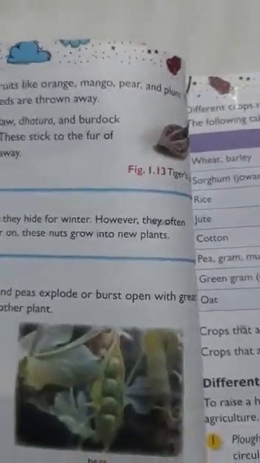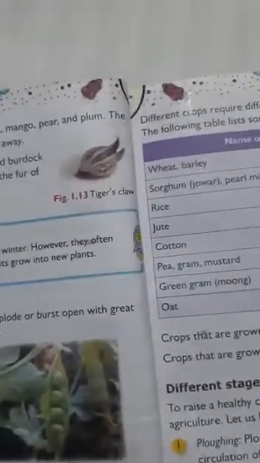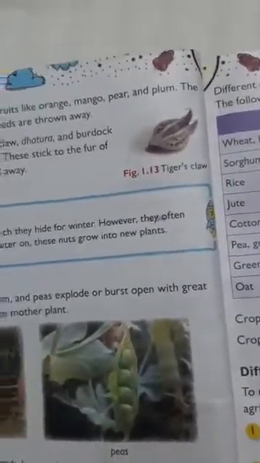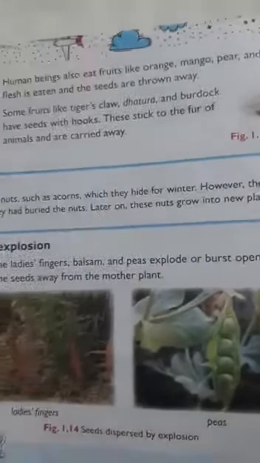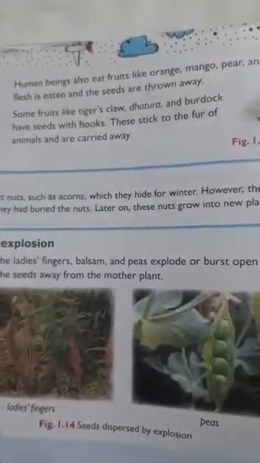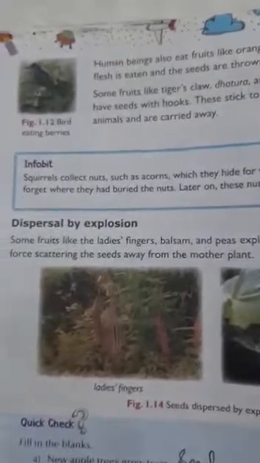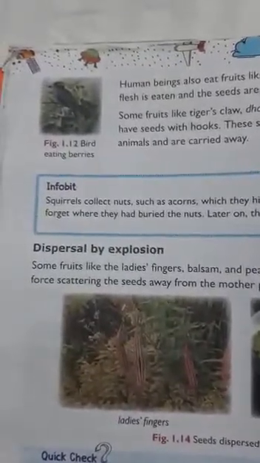In this way the seeds will be dispersed. Even we human beings eat fruits like orange, mango, pear, plum. The flesh is eaten and the seeds are thrown away. After eating, we just throw them off and those seeds can grow into a new plant. As you can see in the picture, a bird eating berries.